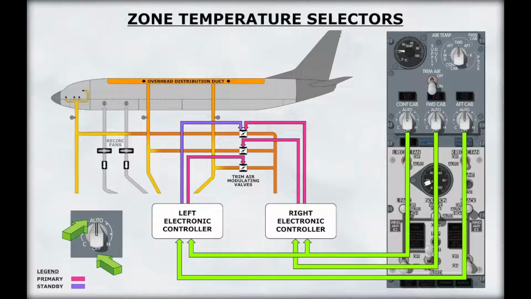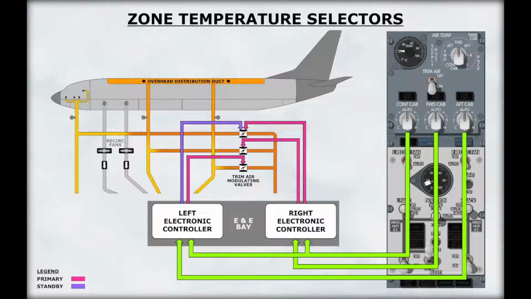The temperature selectors are used to set the desired temperature in the cockpit and the forward and aft passenger cabins. The temperature selectors have two types of settings: automatic and off. With the temperature selector in the auto position, the temperature in the associated zone of the aircraft is automatically maintained by a temperature controller located in the electronic equipment bay. The temperature selectors provide commands to their corresponding temperature controller.